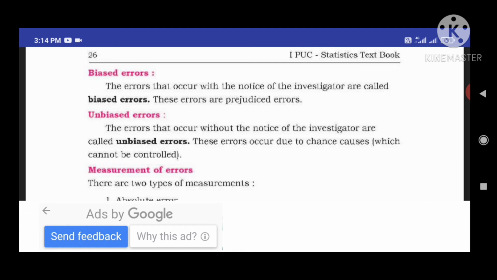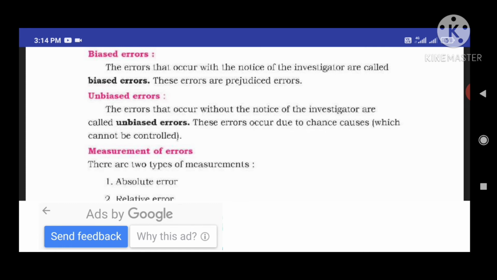These errors occur due to chance causes which cannot be controlled. When the investigator cannot control, identify, or measure the mistakes or errors in a collection of data, those errors are called unbiased errors. They are uncontrollable errors. Biased errors are controllable, identifiable, measurable and noticeable. But in unbiased errors, we can't control, notice, identify, or measure them.